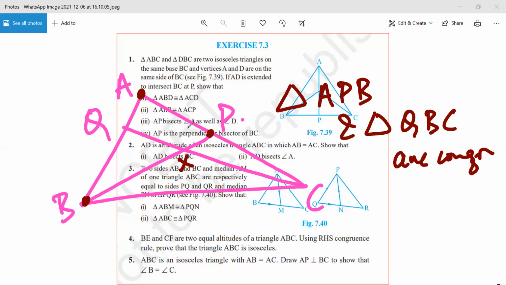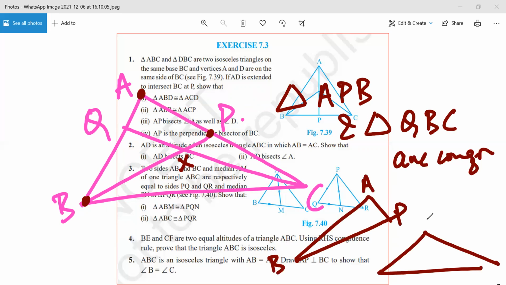Yes, sir. Now it becomes very difficult to see these triangles in the same figure. So it always helps that you separate the two triangles. For example, I'll draw the two triangles separately, APB and QBC. Do you see what I'm doing? Yes, sir. So I've taken the two triangles apart and now I will study these two triangles. Have you understood the approach?